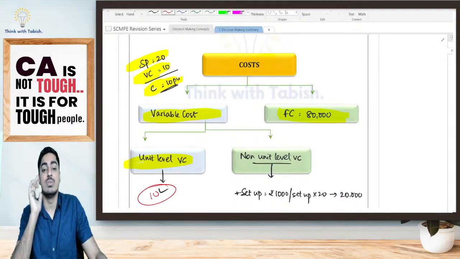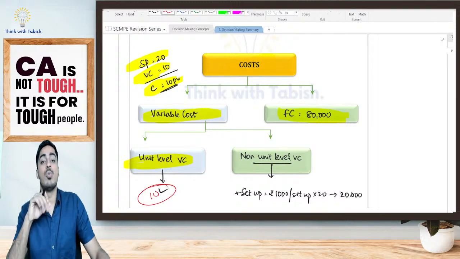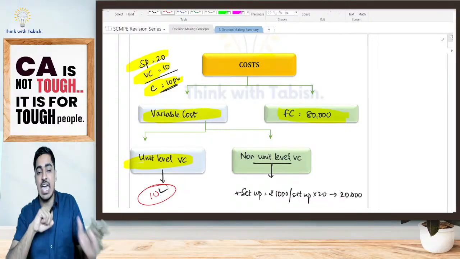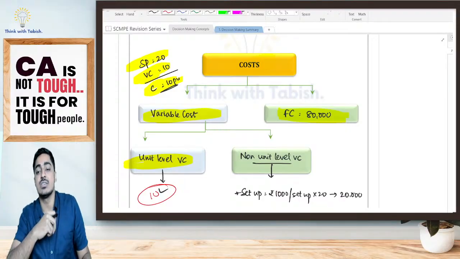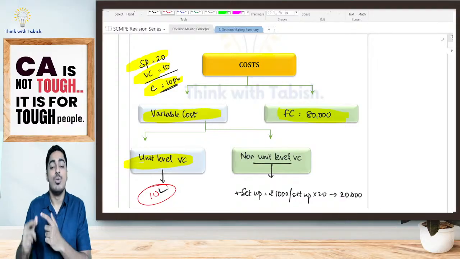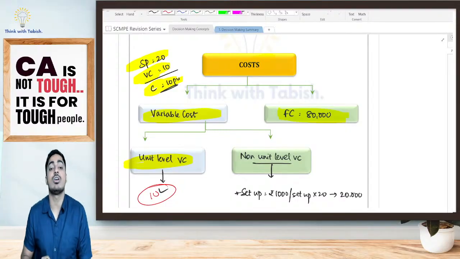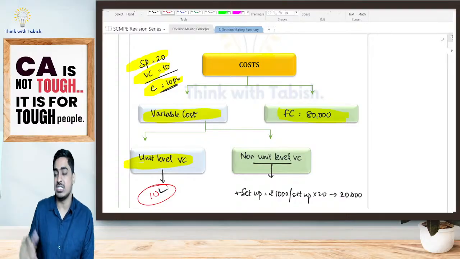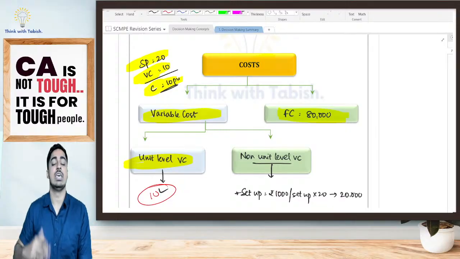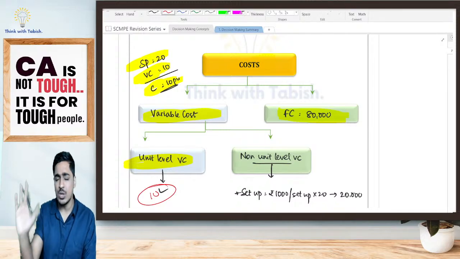Now assume setup cost. Setup cost of the machine. Now, what is this cost dependent on? Is this cost dependent on the number of units produced? If I am producing more units, will my setup cost increase? Not necessarily. This cost is dependent on the number of setups. More the number of setups, more will be my setup cost. Say for example, one time to set up my machine, the cost is 1000 rupees. So if I set up my machine 10 times, cost will be 10,000. If I set up 20 times, cost will be 20,000. If 50 times, cost will be 50,000. Yes, cost is variable. No doubt it is variable.